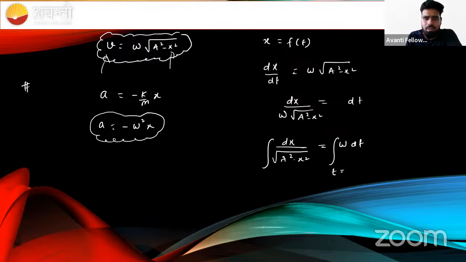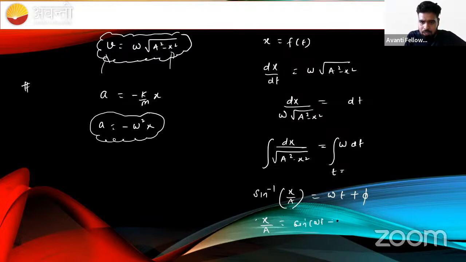If we want to integrate, this is the standard integration, and this is the integration of sine inverse, beta. Sine inverse x upon a, and here this is omega t plus one constant, because sine inverse is nothing but that tells about the angle. So if we put an angle phi here, x upon a is something like this. If we transfer sine inverse to the right side, this will become sine omega t plus phi. And this x equal to nothing but, beta, a sine omega t plus phi.